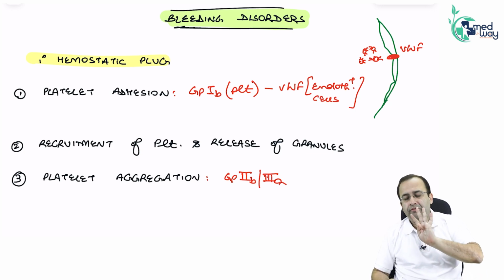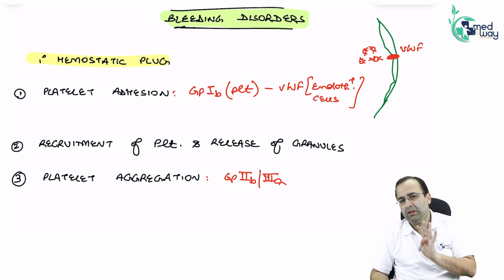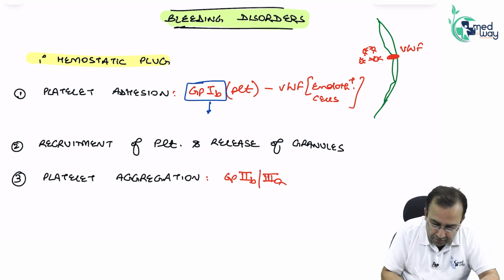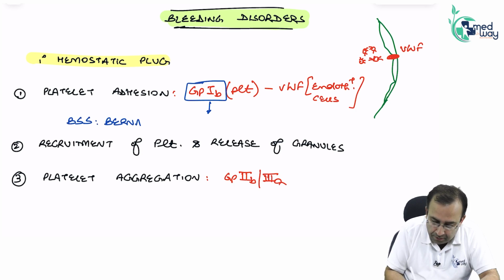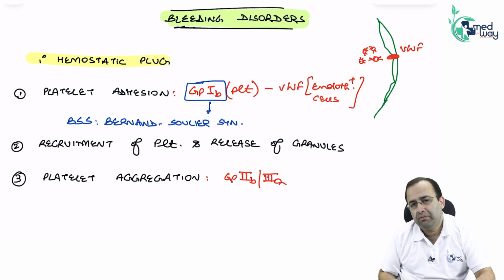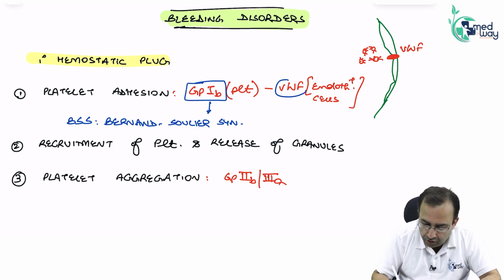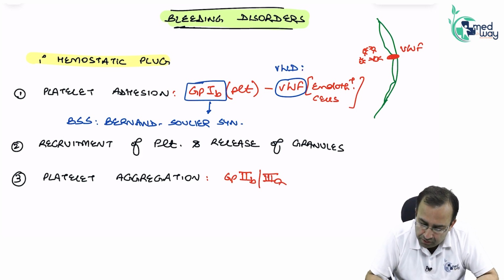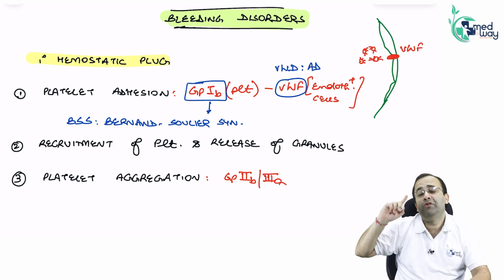Now there are 4 diseases in the primary hemostatic plug. Defect or deficiency of GP1B is called BSS, Bernard-Soulier syndrome. Deficiency of von Willebrand factor is von Willebrand disease. What is the inheritance? We have written VWD in capitals now. Von Willebrand disease is autosomal dominant. We saw it in genetics also.